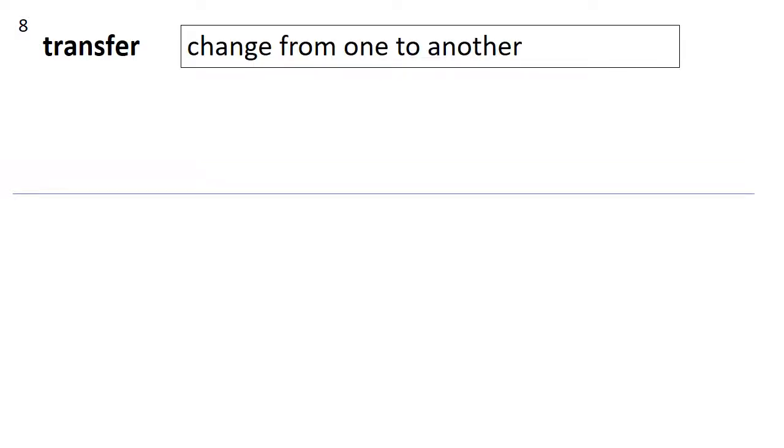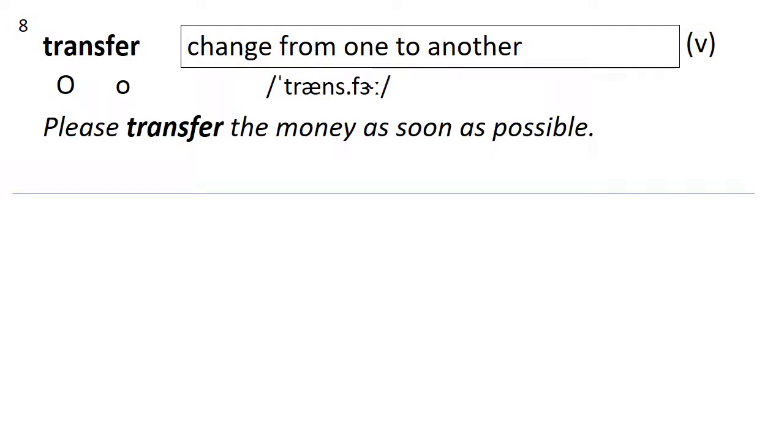Number 8 is transfer. Transfer is to change from one to another. It's a verb. How many syllables are in transfer? 2. Stress on the first. Transfer. Please transfer the money as soon as possible.